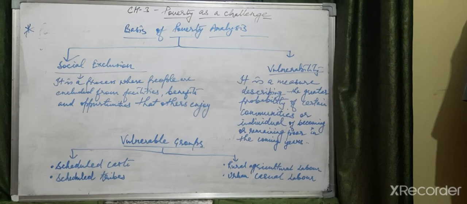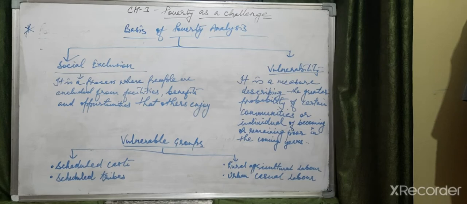So again, just see the states. Bihar and Orissa are the poorest states. Why? Because here the human resource has not been developed. They have not been turned into an asset, they have been turned into a liability. Why? Because proper education and health facilities have not been provided to them. Along with rural poverty, urban poverty is also high in Orissa, Madhya Pradesh, Bihar and Uttar Pradesh. Why? They have been neglected for many decades, and the population is also more compared to other states, and they are not able to get basic access to education and healthcare facilities.